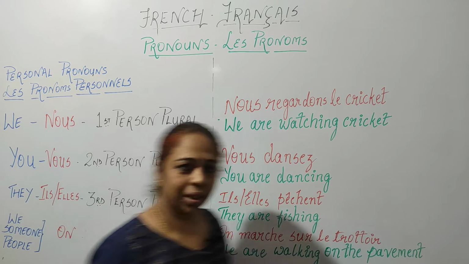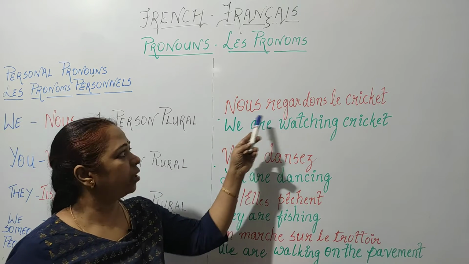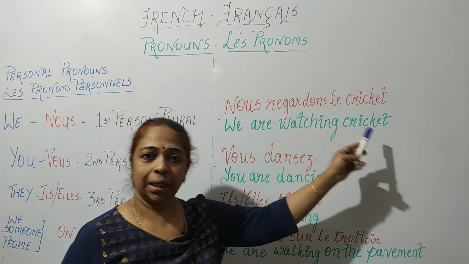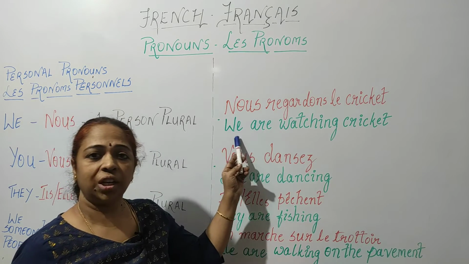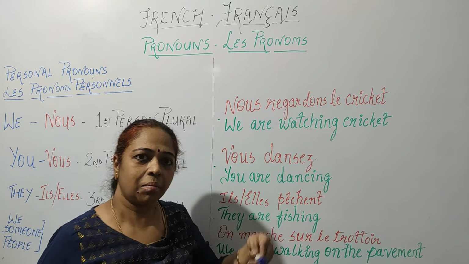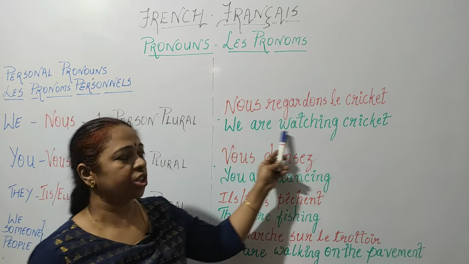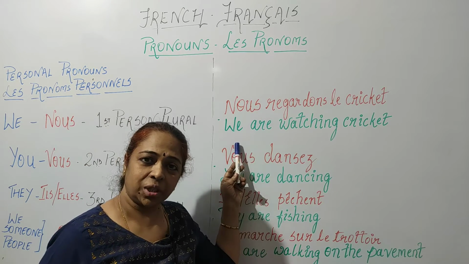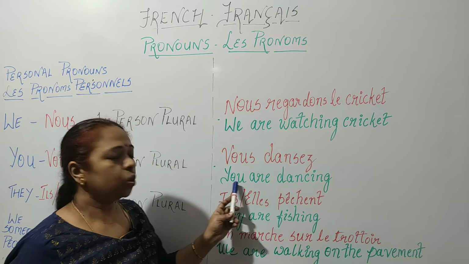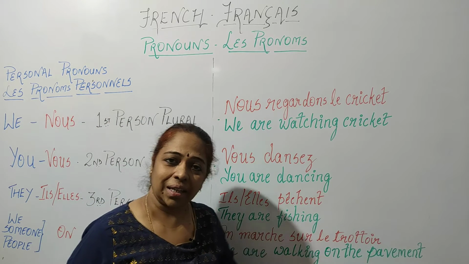So let us see how they are used in sentences. Over here we have nous regardons le cricket. We are watching cricket. In this case, we refers to me and my friends, me and my family. So it means we are watching cricket, first person plural. Vous dansez, that is you are dancing. In this case, it is you all are dancing.